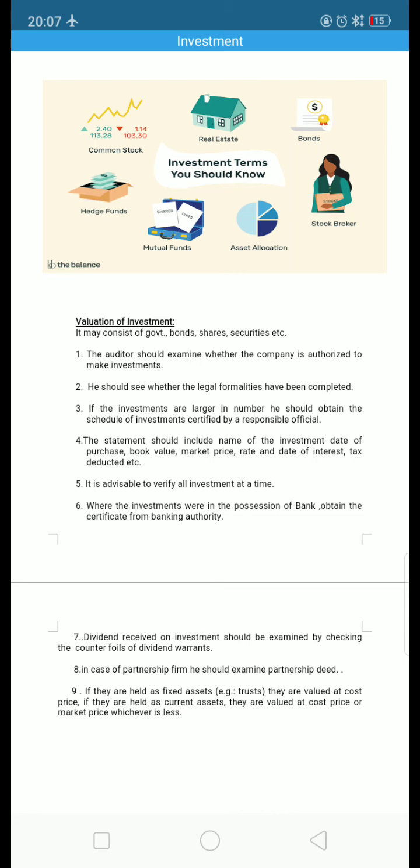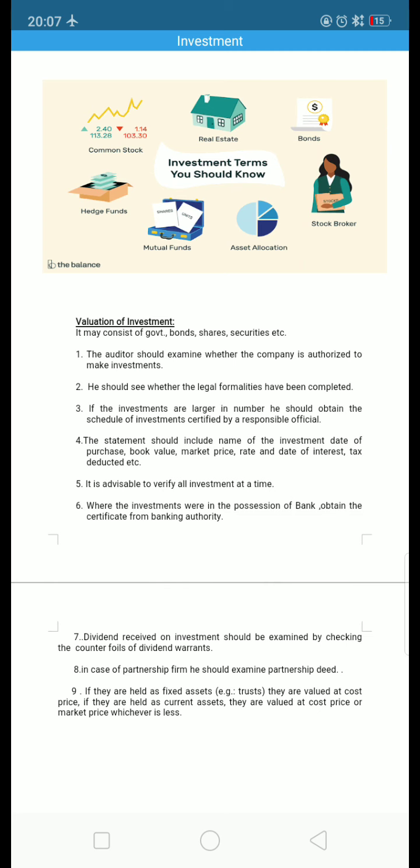Hello, welcome back. Today we are going to study the next concept of valuation of assets, which is investment. So, it is valuation of investment. Before knowing how the valuation of investment can be done or prepared by an auditor, let us know what we mean by investment.